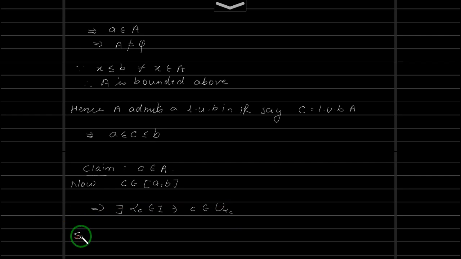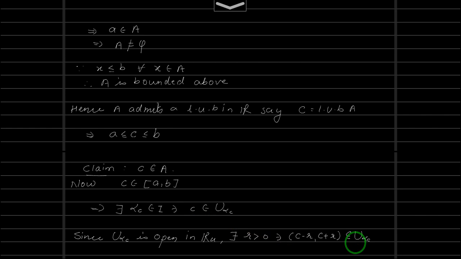So since U alpha C is open in R with the usual topology, we know that there is a basic open set. This implies there exists some R greater than 0 such that the open interval C minus R, C plus R is contained inside U alpha C, because this is open and C is in U alpha C. There is a basic neighborhood of C which is contained inside U alpha C by the definition of open set.